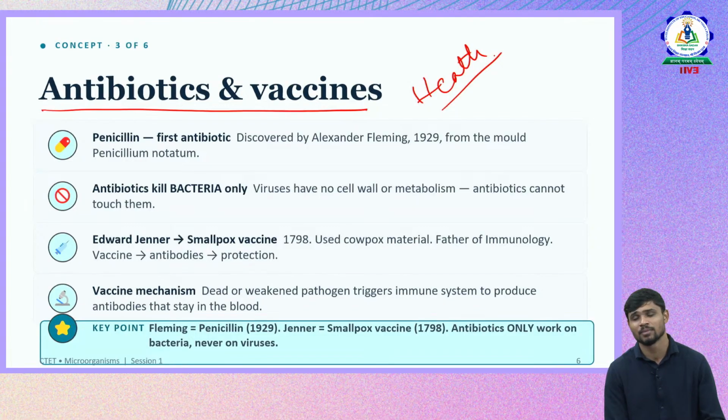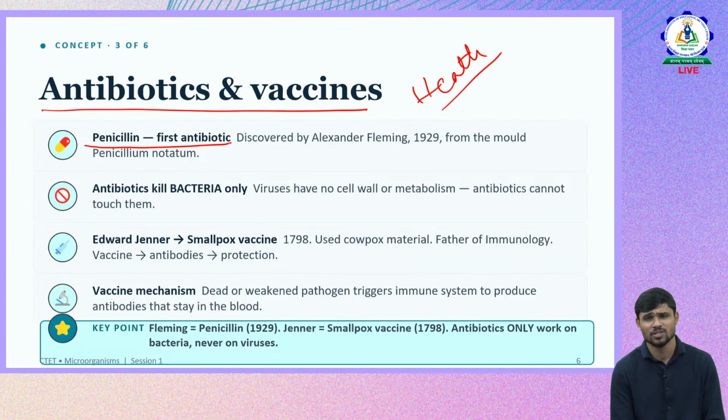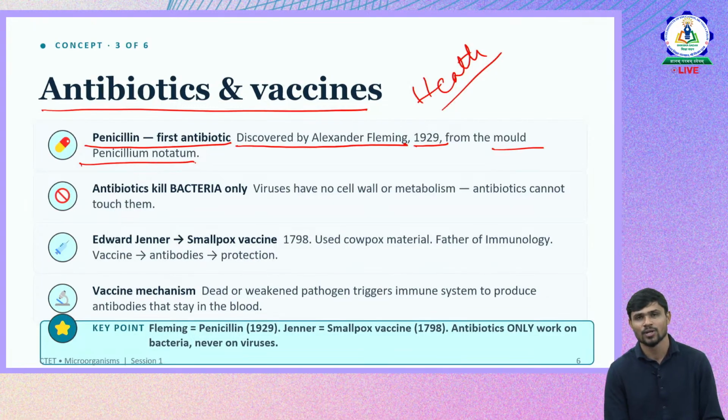There are different medicines that are prepared using microbes which we use daily. Let us see a few of those medicines which are prepared from microorganisms and which are very important from the perspective of the CTET examination. Penicillin was the first antibiotic. Remember this fact: penicillin is the first antibiotic that was prepared. It was discovered by Alexander Fleming in 1929, from the Penicillium notatum mold.